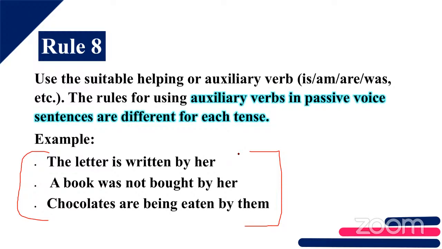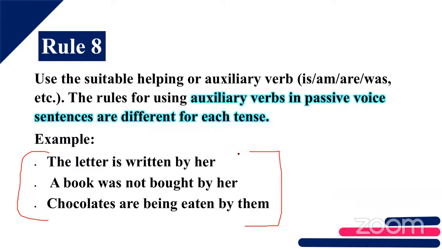Chocolates are being eaten by them. So here you want to use the appropriate auxiliary verbs in the passive sentence. That is different in each tense. The use of auxiliary verb will be different in each tense. Fine. Shall we move on to the next one? Yes, ma'am. Ma'am, this third sentence, how do you change it into active voice?